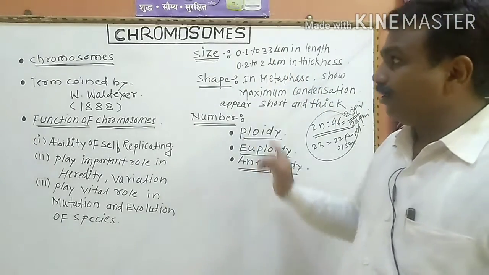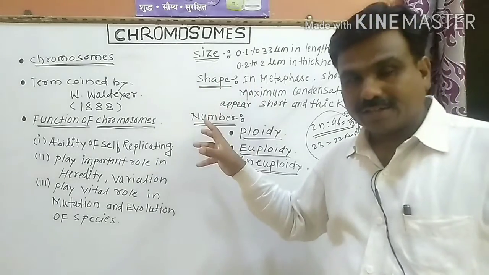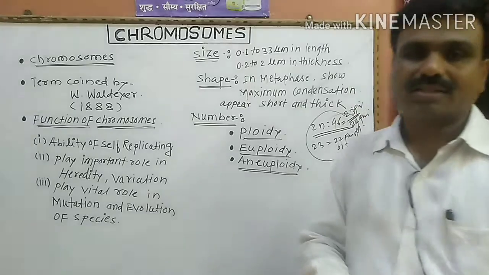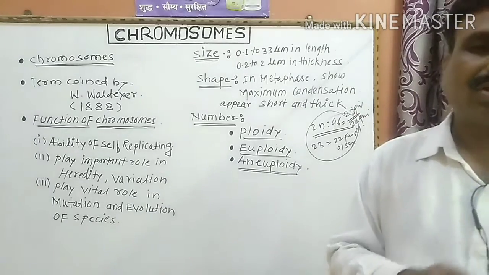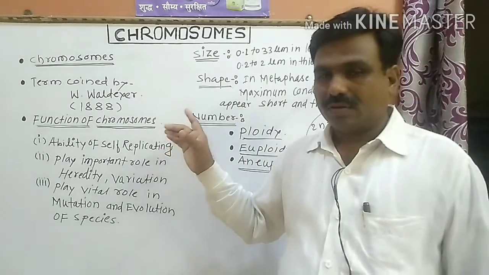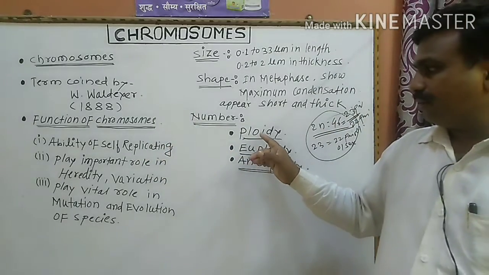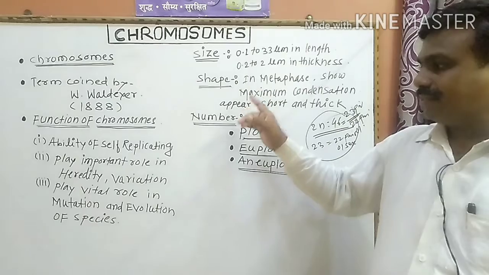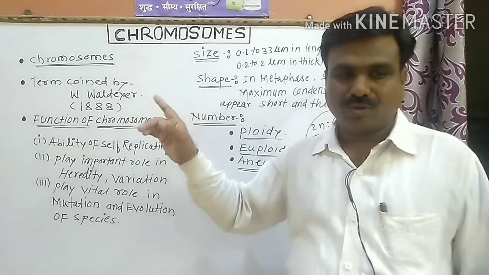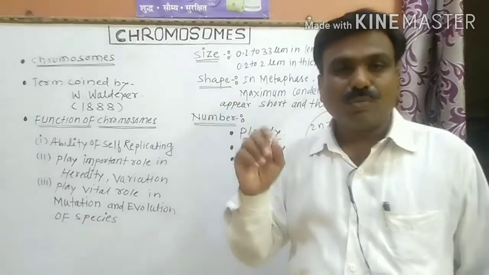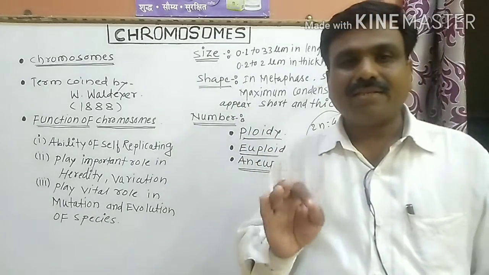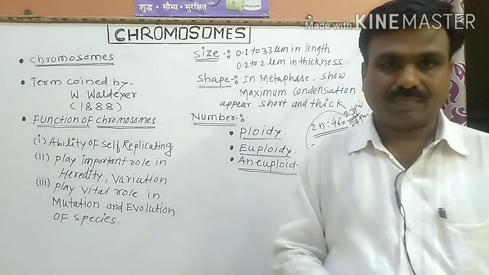This is the discussion regarding chromosomes in detail. In a board examination, a question may be asked for 3 marks or 2 marks: describe the number of chromosomes, the shape and size, the function, and the definition of chromosomes. A chromosome is nothing but highly packaged DNA molecules.